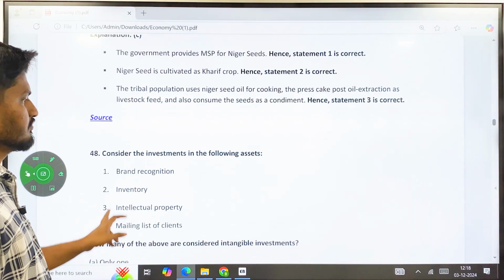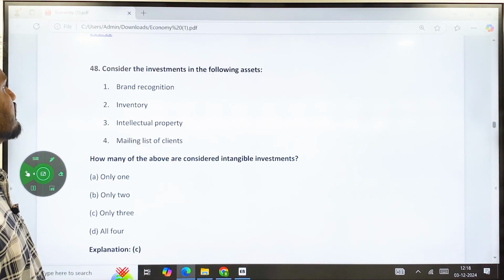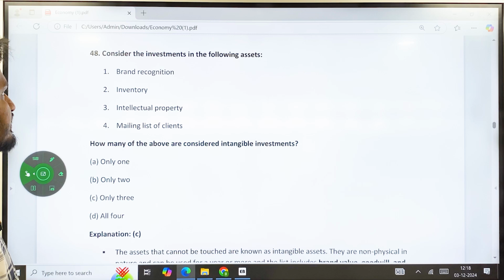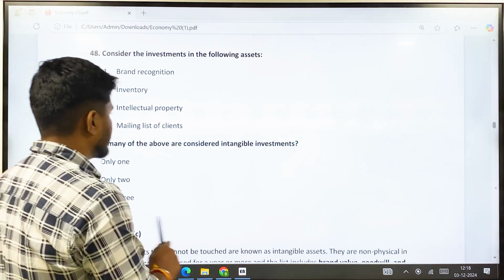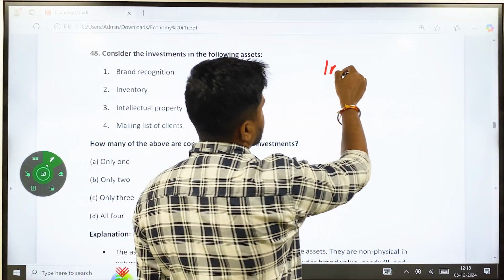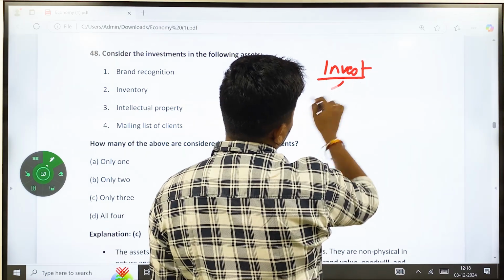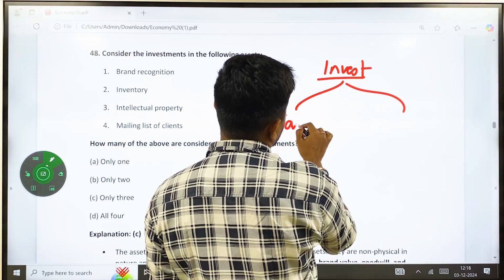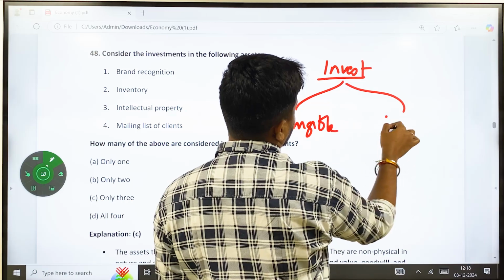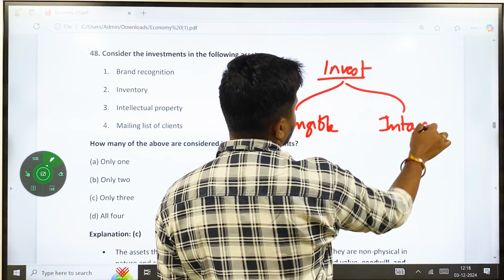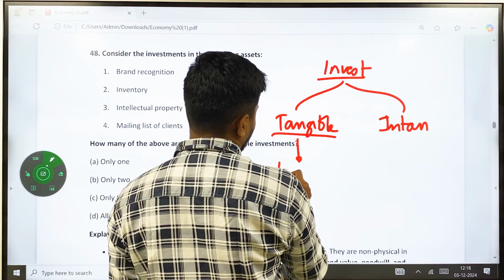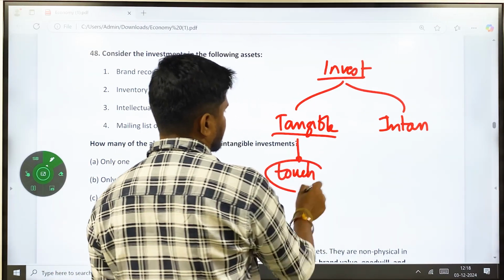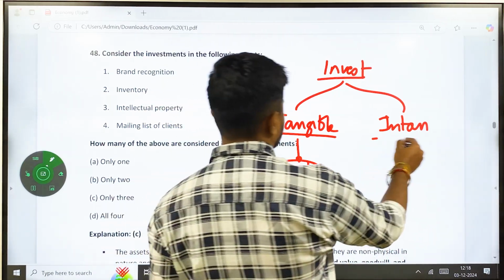Statement 3 is correct. Then 48, consider the investment in the following assets: brand recognition, inventory, intellectual property, mailing list of clients. Which of these are considered as intangible investments? Okay, in a business there are two types of investment. One is tangible, another one is intangible. What is tangible? Any investment which you can touch and feel, whereas intangible you cannot touch.